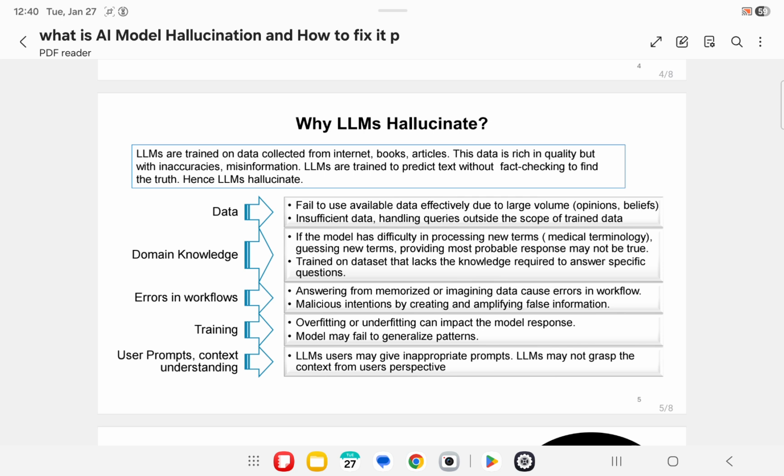There is a risk that some individuals with malicious intentions use LLMs to create and amplify false information. The model may be overtrained or undertrained, which causes overfitting or underfitting, and the model may fail to generalize the response. LLM's generated output might not be true for all use cases.